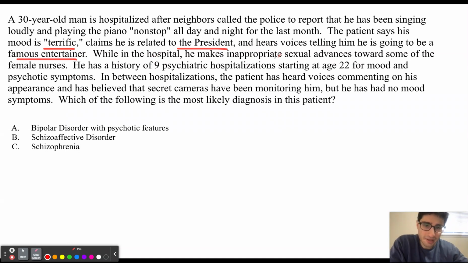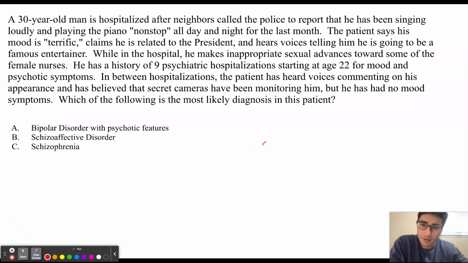While in the hospital, he makes inappropriate sexual advances towards some of the female nurses. He has a history of 9 psychiatric hospitalizations starting at age 22 for mood and psychotic symptoms. In between hospitalizations, the patient has heard voices commenting on his appearance and has believed that secret cameras have been monitoring him, but he has had no mood symptoms. Which of the following is the most likely diagnosis in this patient?